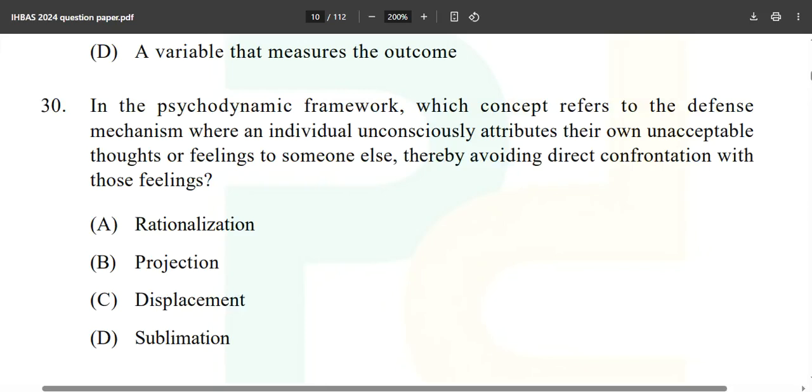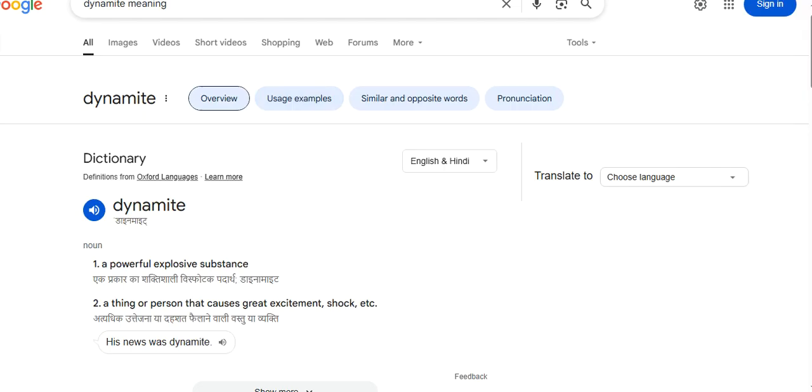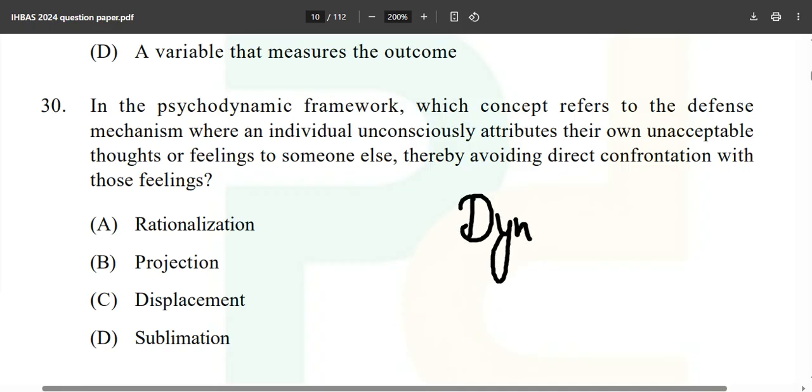Do you know what a dynamite is? A dynamite is an explosive, as you can see over here. Dynamite is a powerful explosive substance, a thing or person that causes great excitement or shock. Okay, this is important for us: great excitement and shock. Now from this word dynamite comes another word, dynamic. What is the meaning of dynamic?